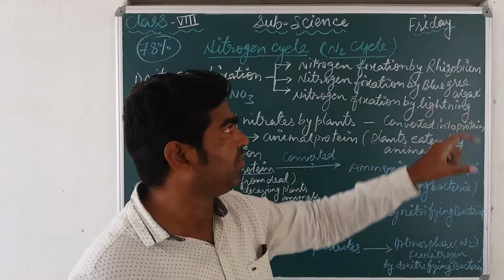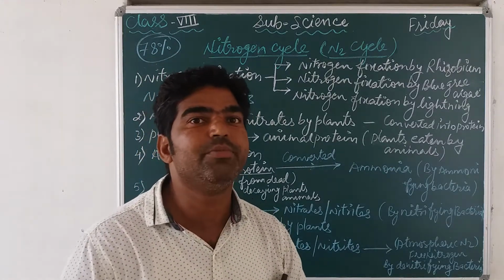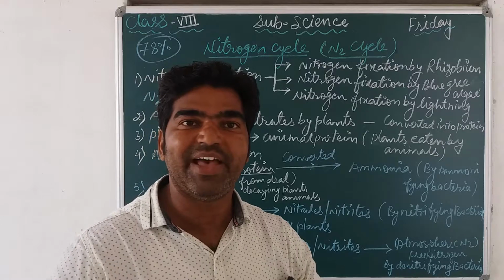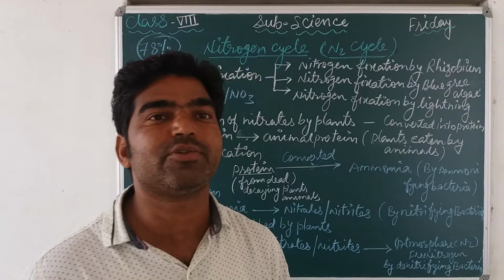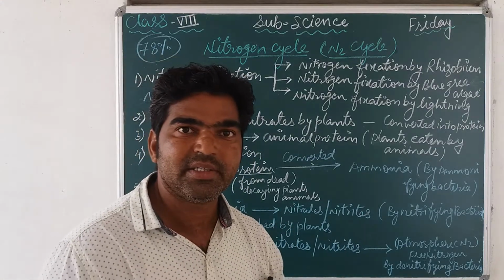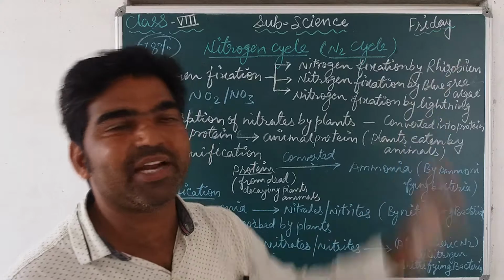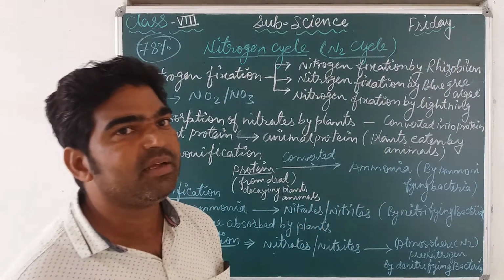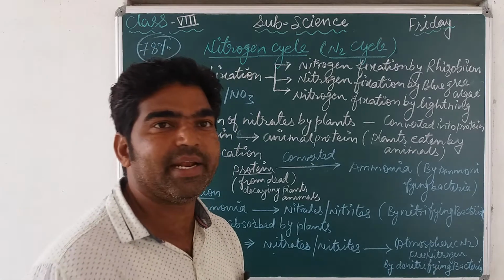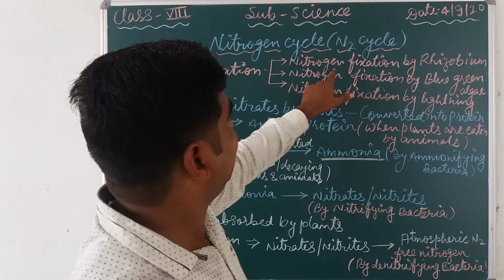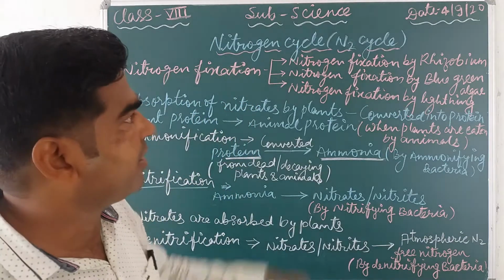For example, rhizobium. Rhizobium is a type of bacteria which is mostly found in the root nodules of leguminous plants, means plants of the leguminosae family. It forms a symbiotic association with the leguminous plant and lives in its root nodules, and it converts free atmospheric nitrogen into nitrate and nitrite, which are later used by the plant for its development and growth.